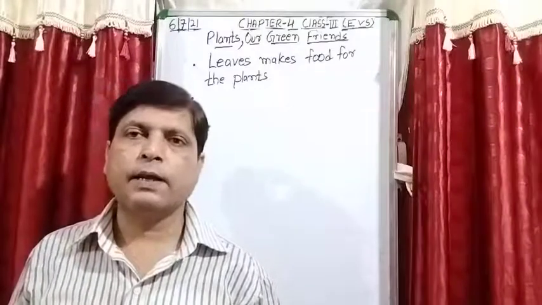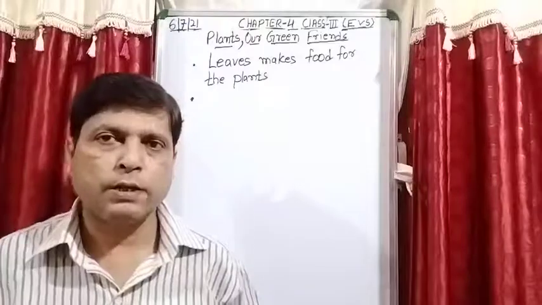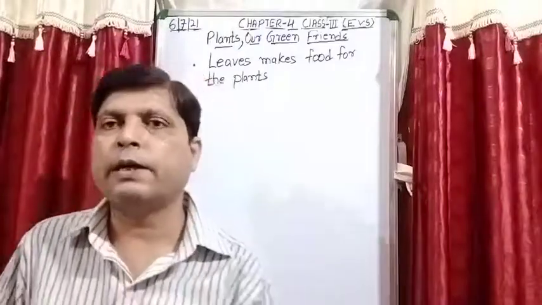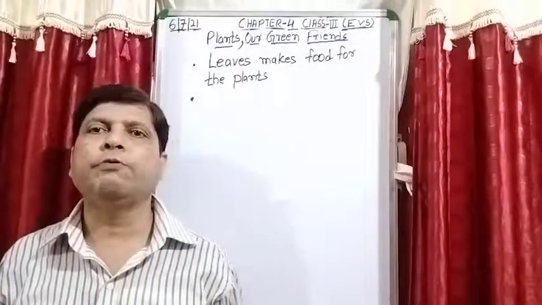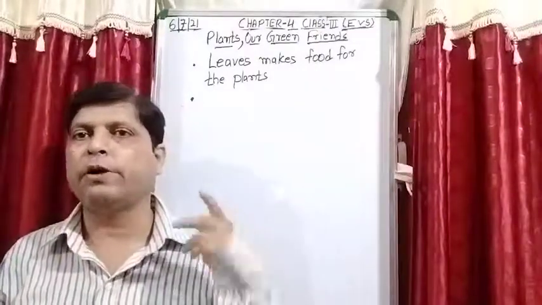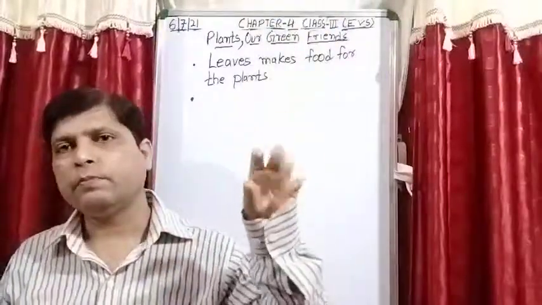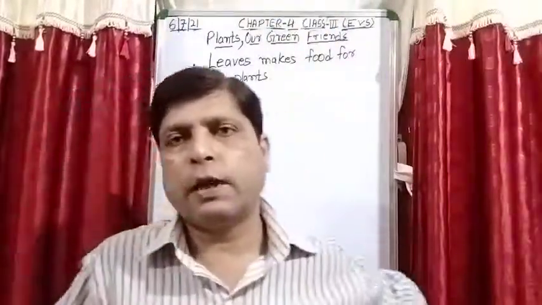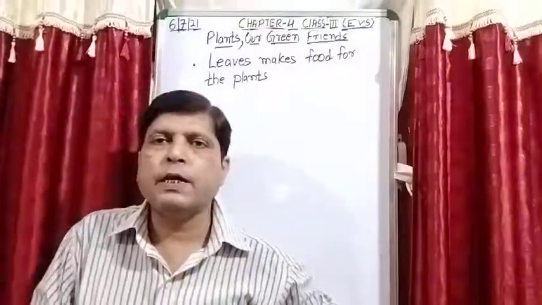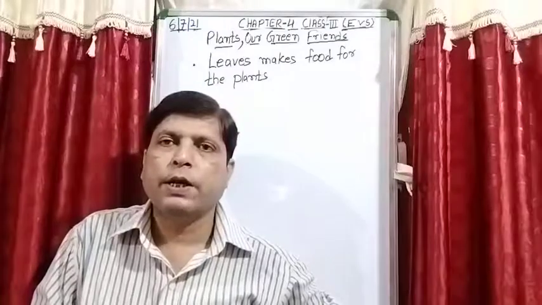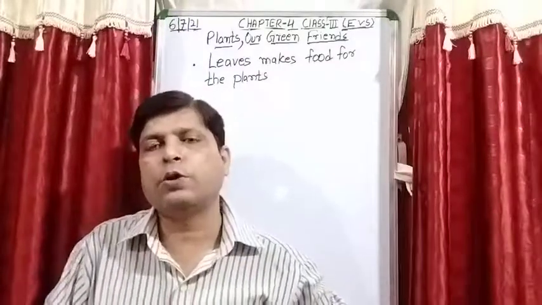Sunlight: from where do we get the sunlight for this process? We get the sunlight from the sun. And what is the role of chlorophyll which is present in the leaves? I have already explained that leaves absorb the light of the sun and store food in the form of starch, and food is stored in all parts of the plant: in the roots, in the stem, and in the leaves.